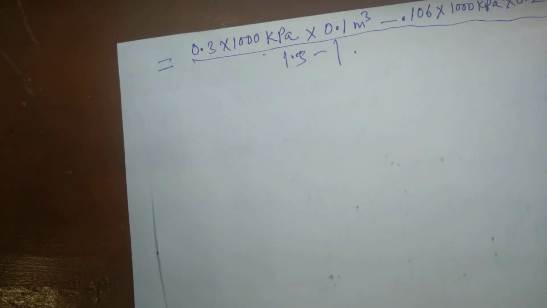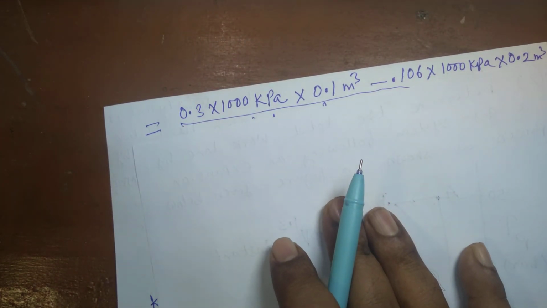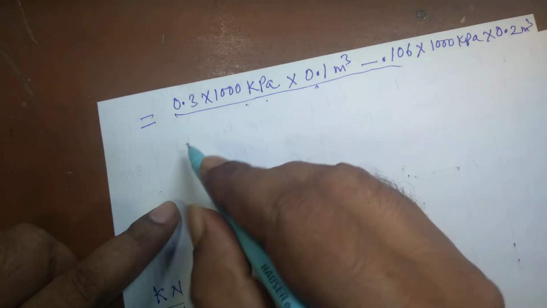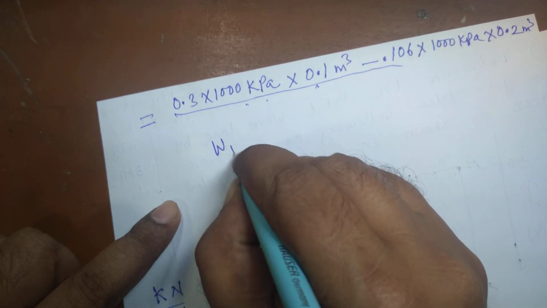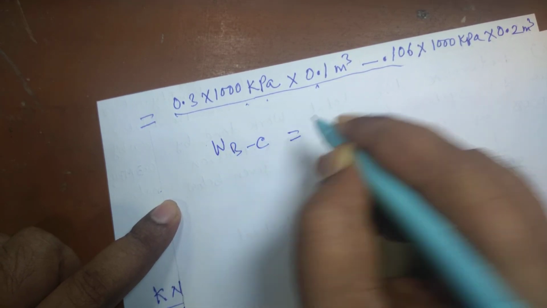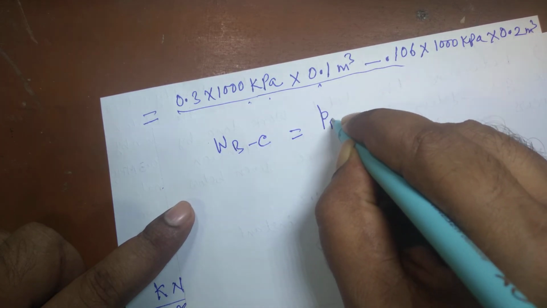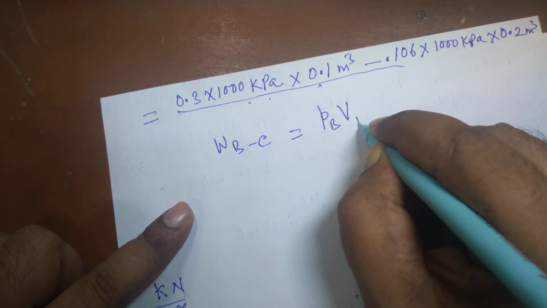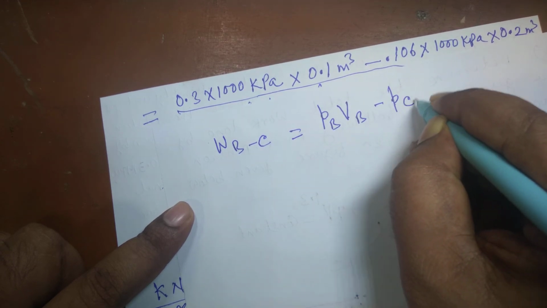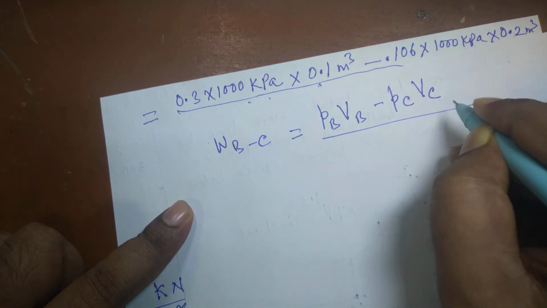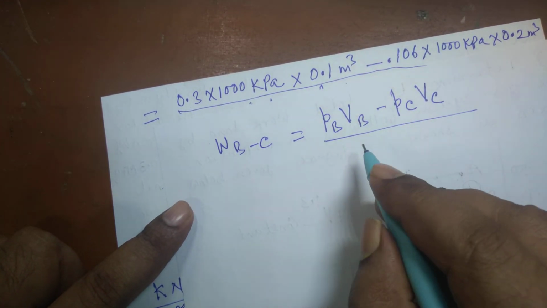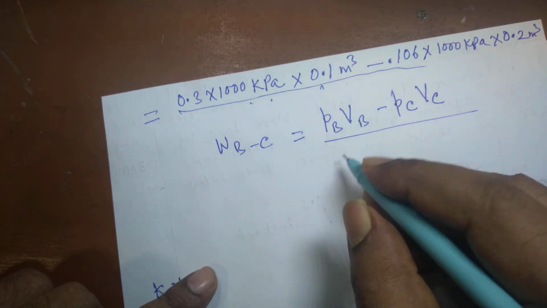But we have to find out also the work done during process BC so that we can find out the total work done during the process ABC. So work done during the process BC, PV to the power n equal to constant, we have to apply the formula P1 V1 minus P2 V2 divided by n minus 1.